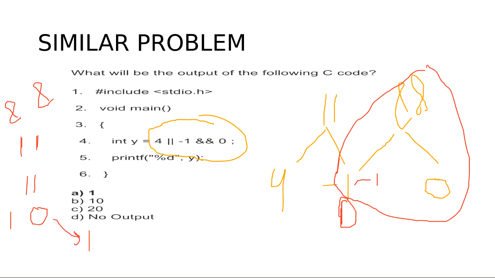But for the AND, both should be 1. So this is the property of AND and this is the property of OR. OR means either one of them should be 1. AND means both values should be 1, then AND will give the result as 1. OR means if any one of them is 1, we will get 1.